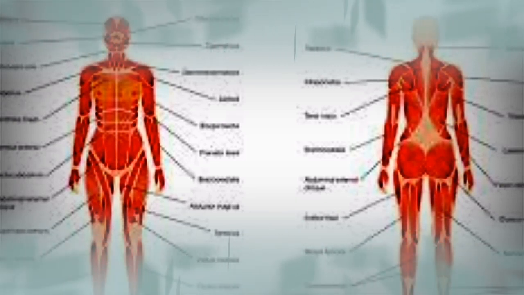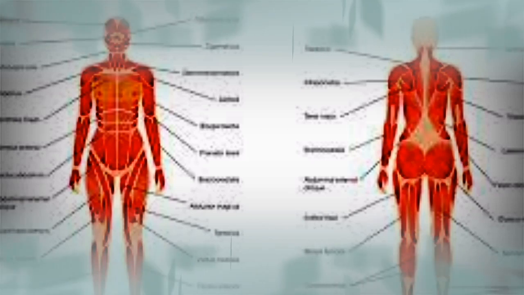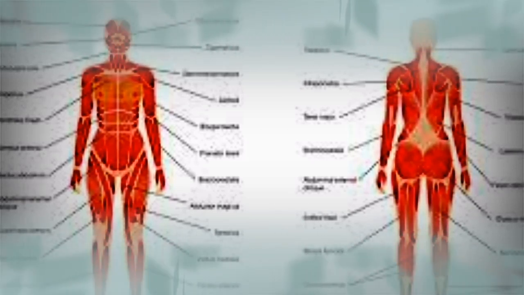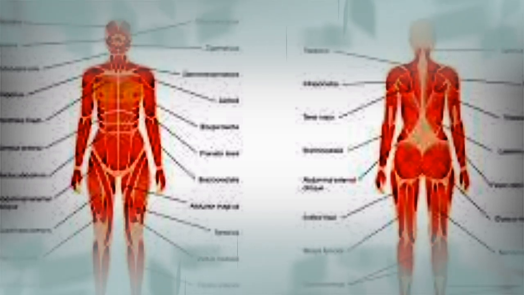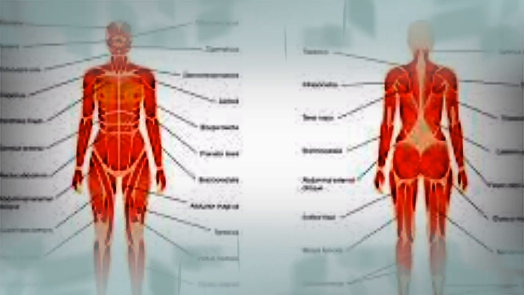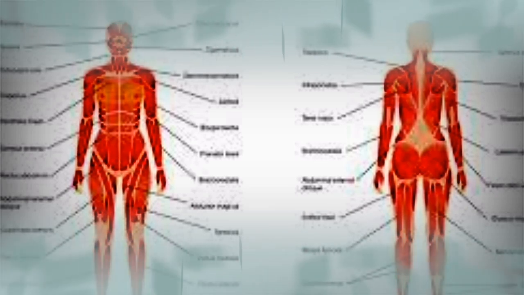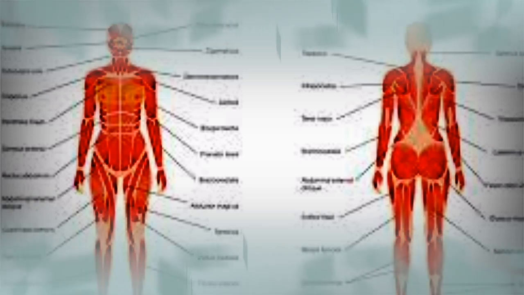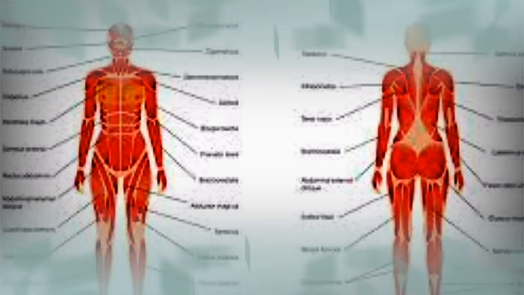Visceral muscle. Visceral muscles are found within organs such as the intestines, the blood vessels, and the stomach. These muscle tissues cause contractions within the organs, which help in the transportation of materials within the organs.